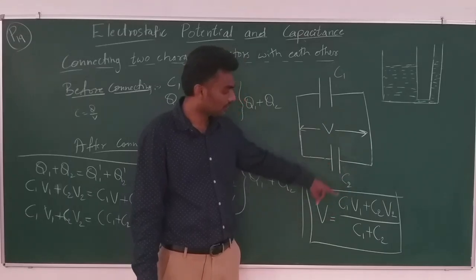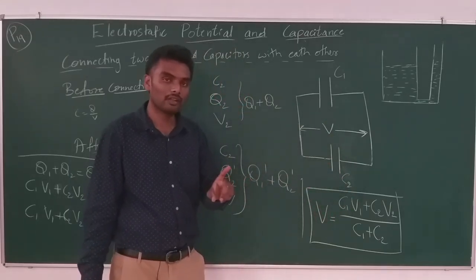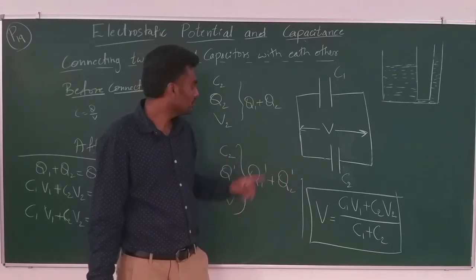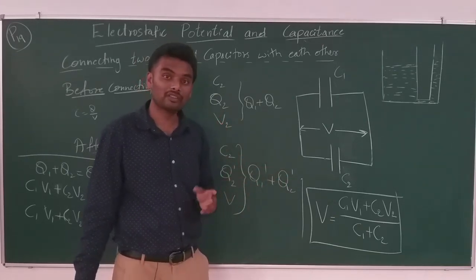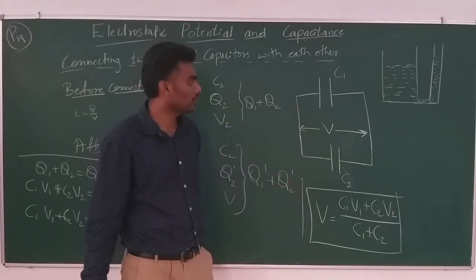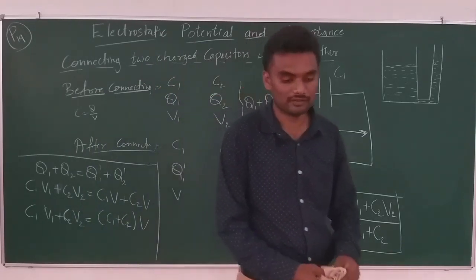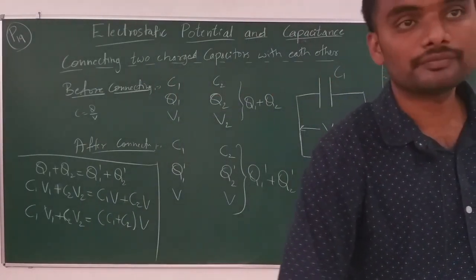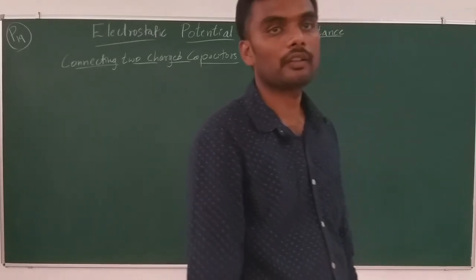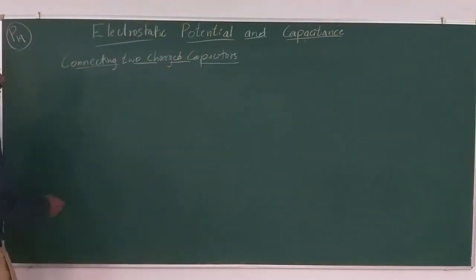C1 is this capacity, V1 is the potential of the first capacitor before connecting, V2 is the potential of the second capacitor before connecting, and C1 plus C2 is the sum of the capacitances. This expression is important.